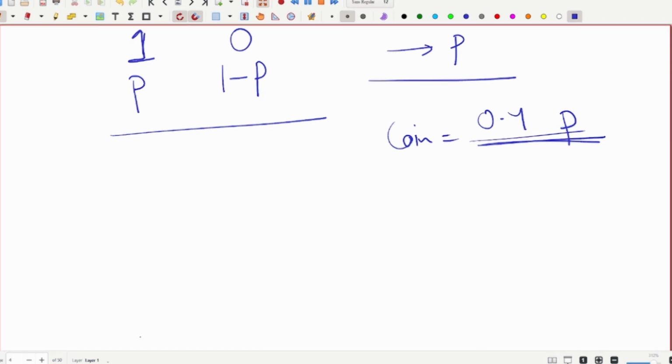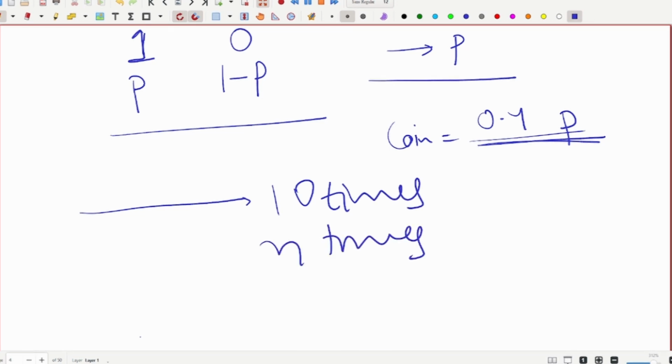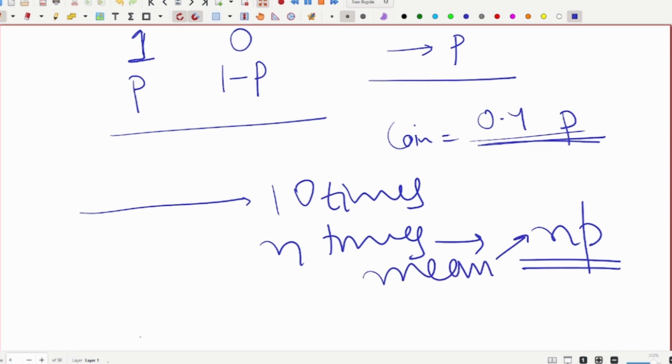Now, what happens when we do it n times? I do it 10 times or n times, and the probability becomes NP. Sorry, not the probability, the mean. The mean becomes NP. Okay? We will come to that, but you have to understand this.